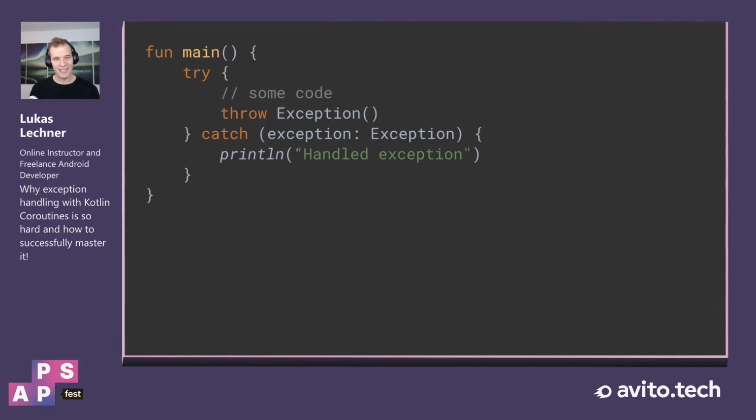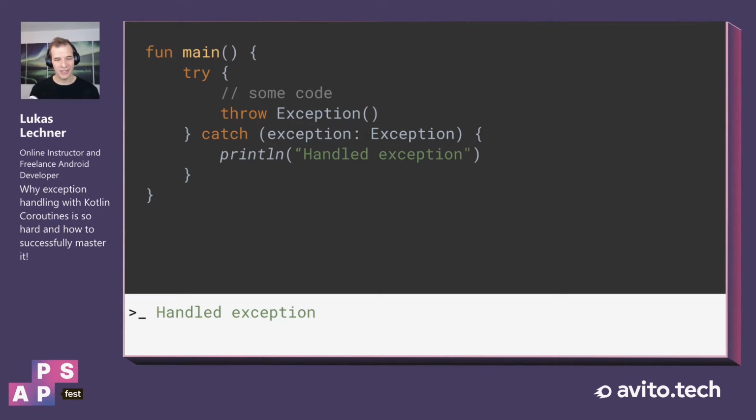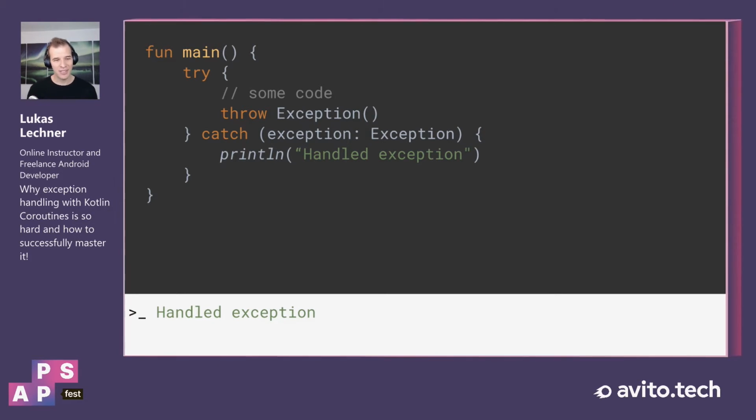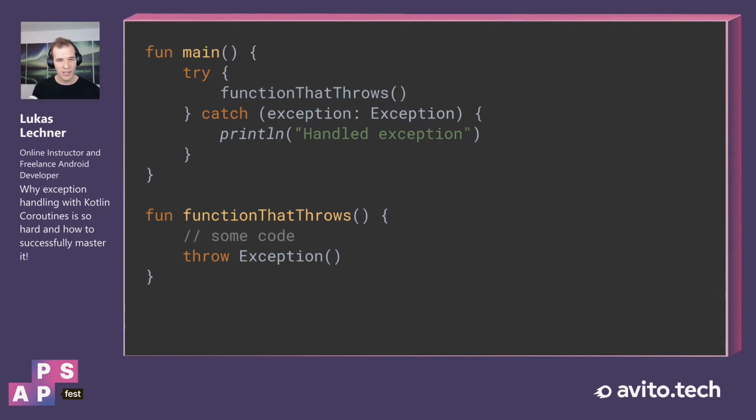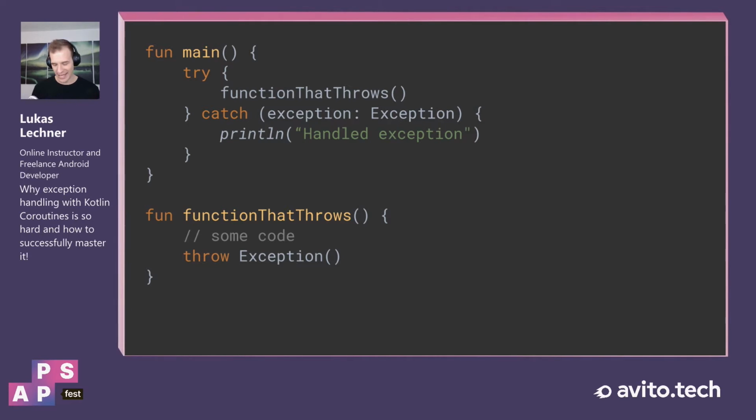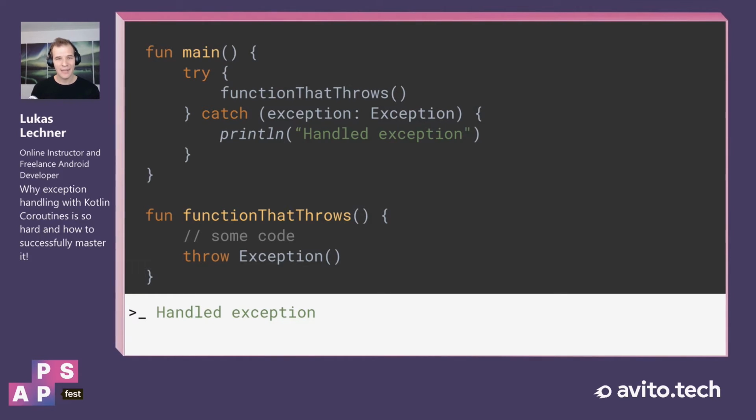What can we do against this? Of course, we can use the conventional try-catch construct, and we have the code that throws the exception in the try block. And whenever this exception is thrown, we're able to handle the exception in the catch block. So when we run this program, handle exception is printed out. If that exception is not thrown directly, but in a regular function that we call, then the exception gets rethrown. And therefore, we are able to use a try-catch on the call side to handle the exception.